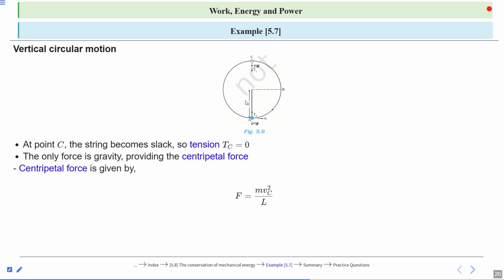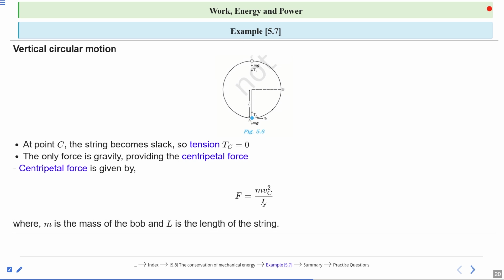So centripetal force is given here by m v_c square divided by L. We know the formula m v square by R. Here R is the length, and the given length is L, capital L. So we can say m v_c square divided by L, where m is the mass of the bob and L is the length of the string. So this is the centripetal force.